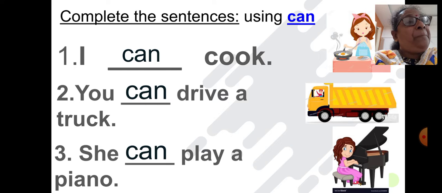First one, I can cook. Second, you can drive a truck. Third, she can play a piano. Okay, children, that means they can. This girl can cook. This man, he can drive the truck, and this girl can play the piano. That means they have the ability to do whatever they are doing. Okay, next one.